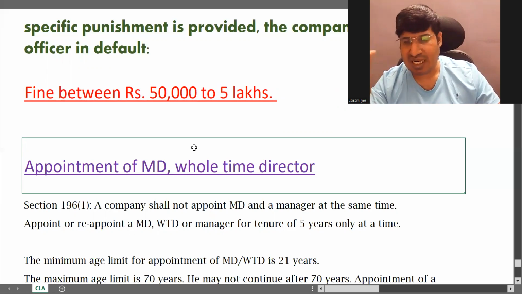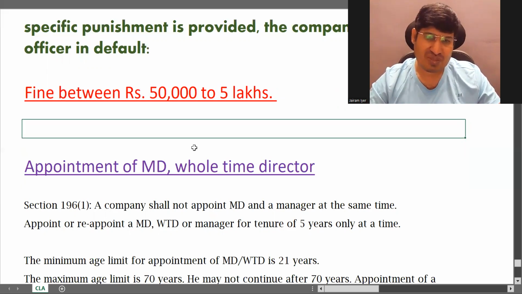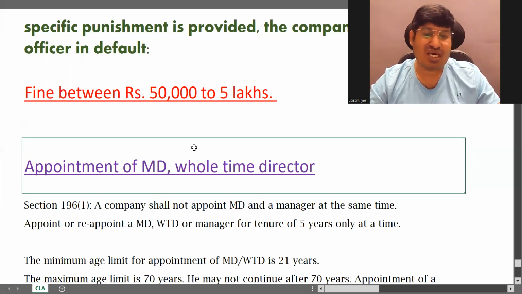So the first time, just write the whole thing and in brackets write 'hereinafter called MD', or 'hereinafter called WTD'. Then if you have to repeat that word 10 more times, you can save your time. But don't directly use these jargons.